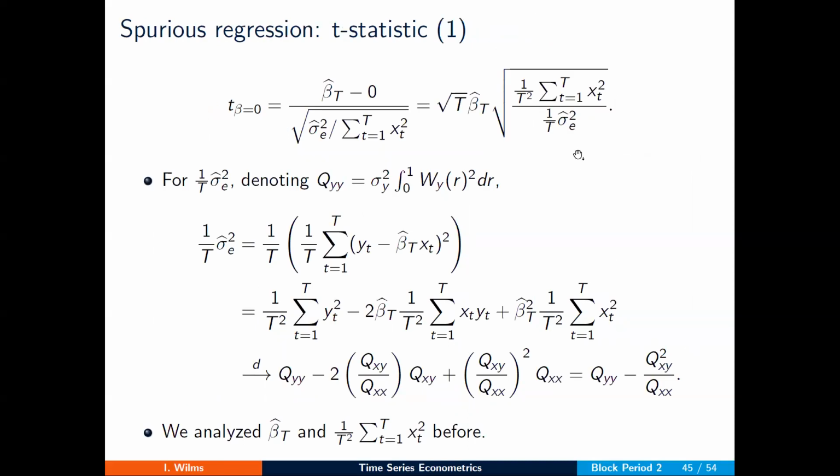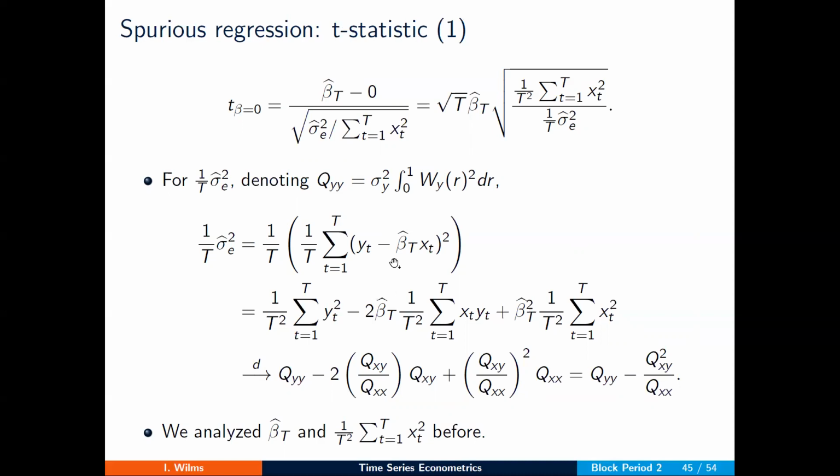What happens if we look at the t statistic? Well, it starts from its regular definition, estimator minus quantity under the null, when we want to test for the significance of beta, and we divide by the standard error. Now, if we rewrite this slightly, and we already introduce the appropriate scaling in numerator and also denominator, what do we see? Well, we saw the numerator already before, and know that the appropriate scaling was 1 over T squared. Now, why does the sample variance need a factor 1 over T? Well, here are the details.